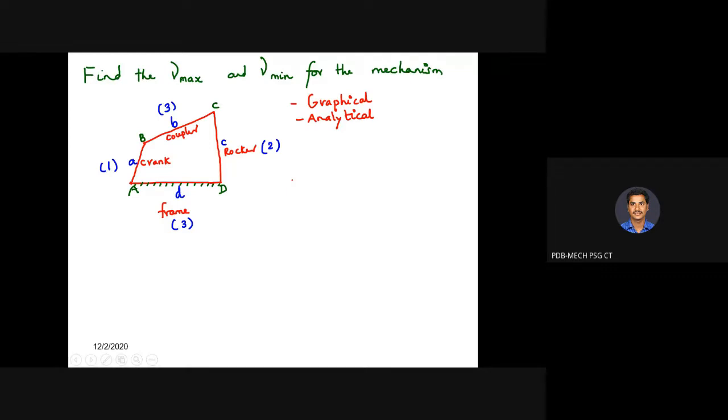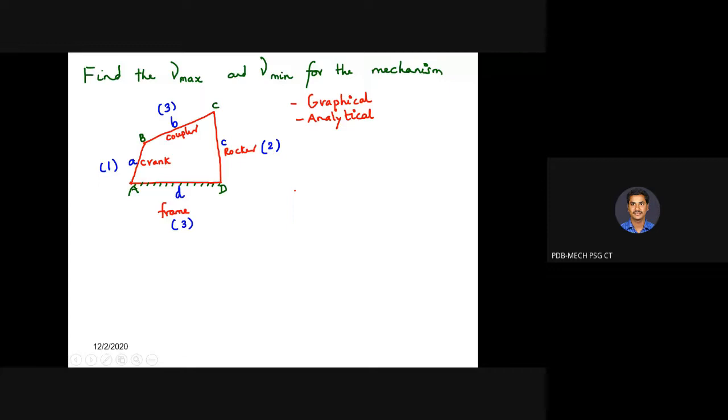So when will your minimum transmission angle occur? When is the minimum transmission angle obtained? 0 degree, sir. Which one? So the crank is at 0 degree. Yes, the crank is at 0, that is, it is in line with the frame. In that case you will get the minimum transmission angle, and when it is 180 degrees with the frame, you will get the maximum transmission angle.